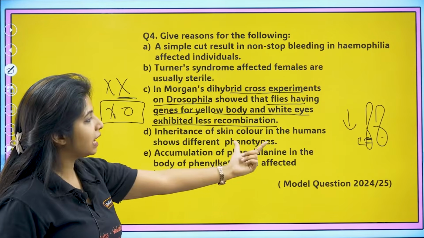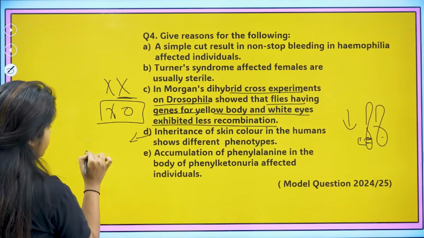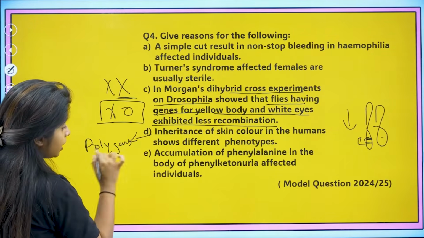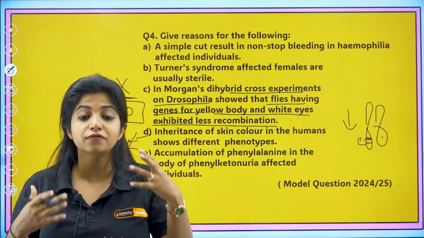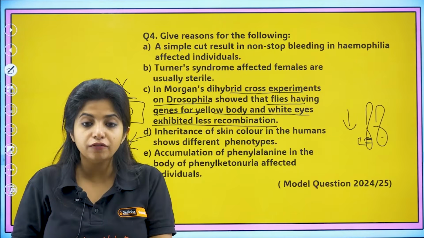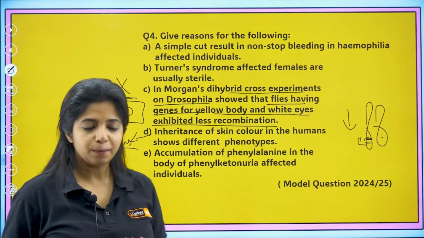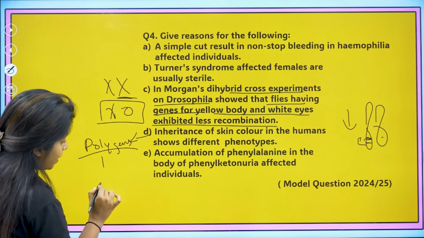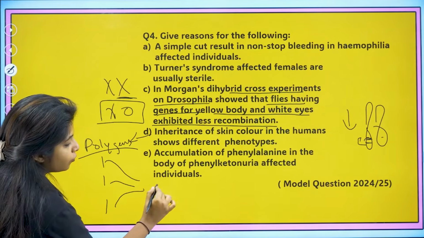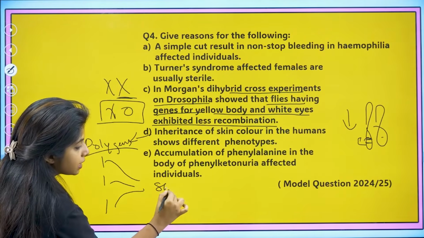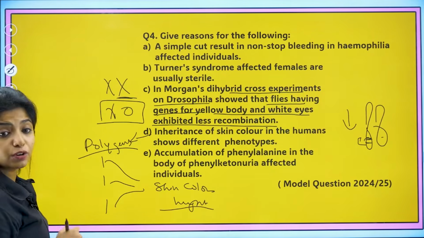Now, inheritance of skin color in humans shows different phenotypes. This is an example of polygenic inheritance. When you talk about skin color, we all have different physical appearance, phenotypes. My skin tone is very different from yours, your skin tone is very different from your friends', everywhere like that. Why? Because over here you have polygenic inheritance. Multiple genes located on multiple chromosomes might be coding for a character, that is your skin color, and the same goes with your height as well. So multiple genes are responsible for it.